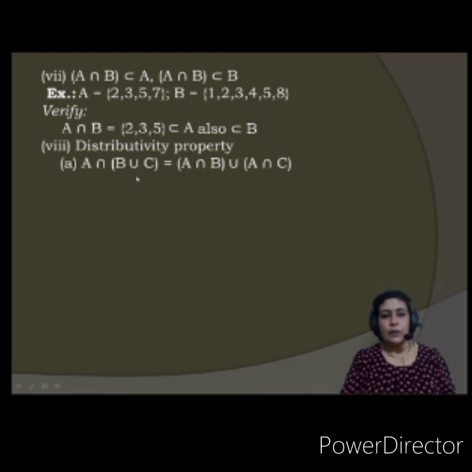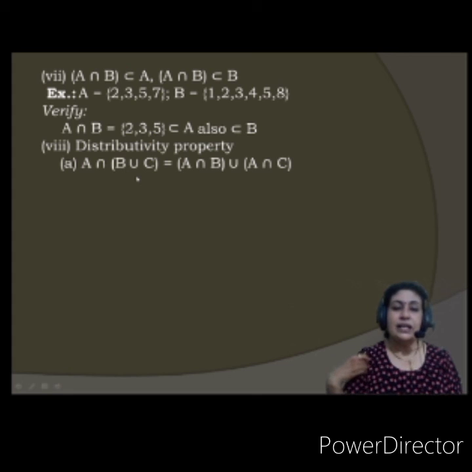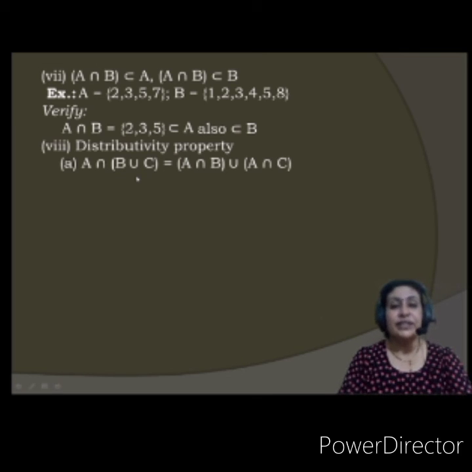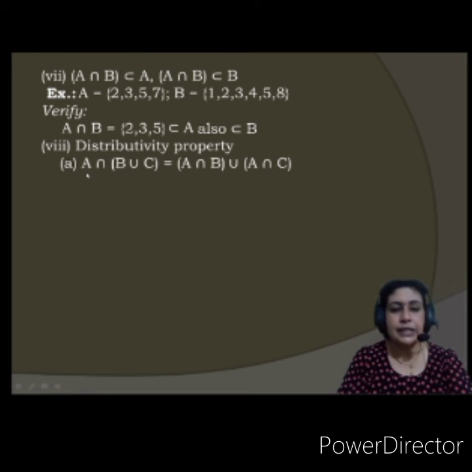Now let us understand the distributive property. In this there is one more. This is very important because after this you will require this capacity. Now you are developing to solve intersection and union. You will require this further to prove De Morgan's law. We'll see that afterwards, but understand this. Distributive property: A intersection with B union C is equal to A intersection with B union A intersection with C.